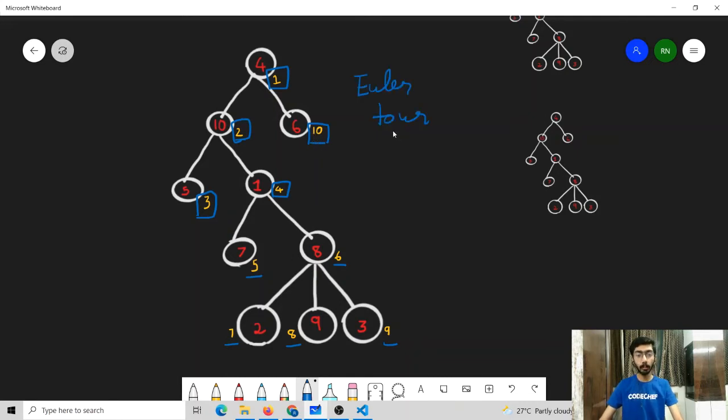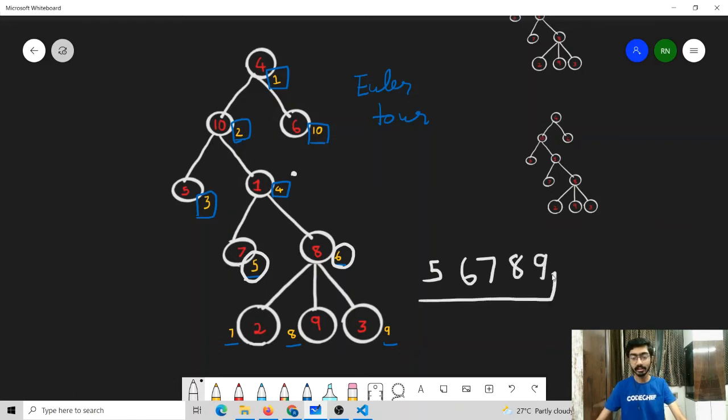How does this help us to make a query for any subtree? One observation that we can make is that for any node, the order that we have stored, which is this value, the order of all the nodes which are in the subtree of this node are going to be in a range. As we can see, for this particular node, all the nodes in its subtree have the order 5, 6, 7, 8 and 9.